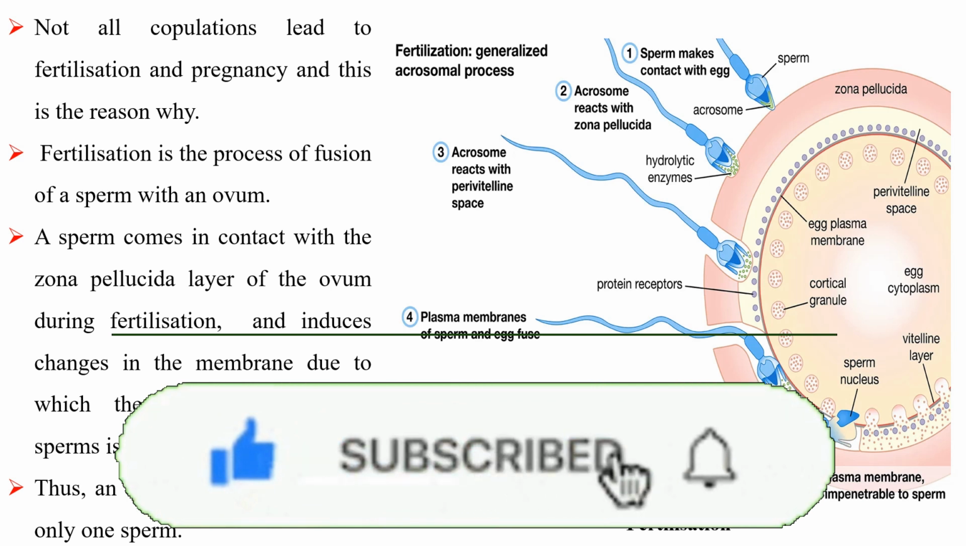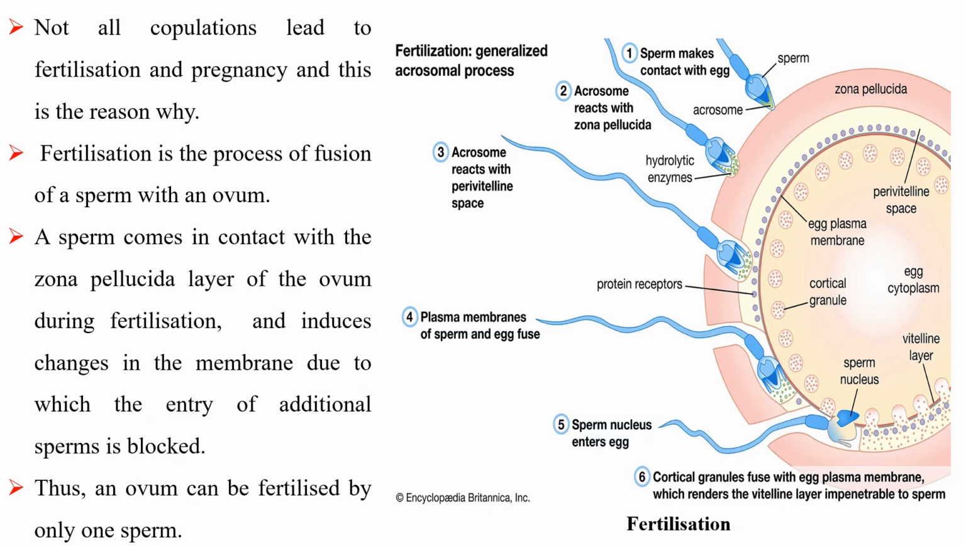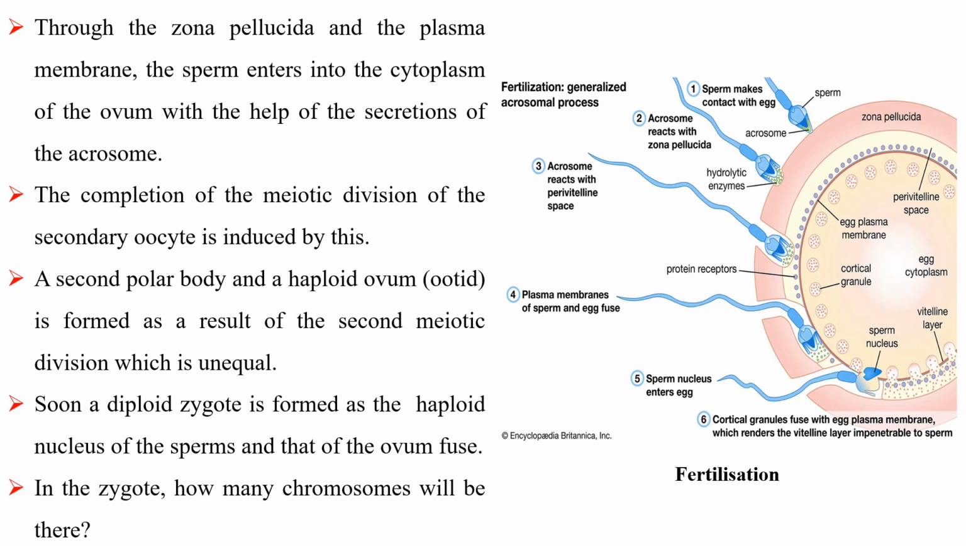Fertilization is the process of fusion of the sperm with an ovum. A sperm comes in contact with the zona pellucida layer of the ovum during fertilization and induces changes in the membrane, due to which the entry of additional sperms is blocked. Thus, an ovum can be fertilized by only one sperm. Through the zona pellucida and the plasma membrane, the sperm enters into the cytoplasm of the ovum with the help of the secretions of the acrosome.